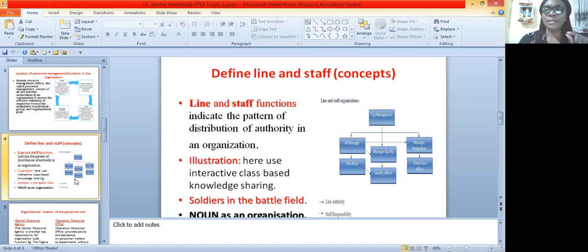Does it mean that those that are supporting them to actualize that are less important? No. Let me give you a scenario example. Let us take the military as our example. The soldiers there, I would say, are the line managers, because the soldiers are there to actualize the very goal, the objective for which that military is set, which is to defend the nation, to combat the enemies, and to safeguard the nation in whatever way.